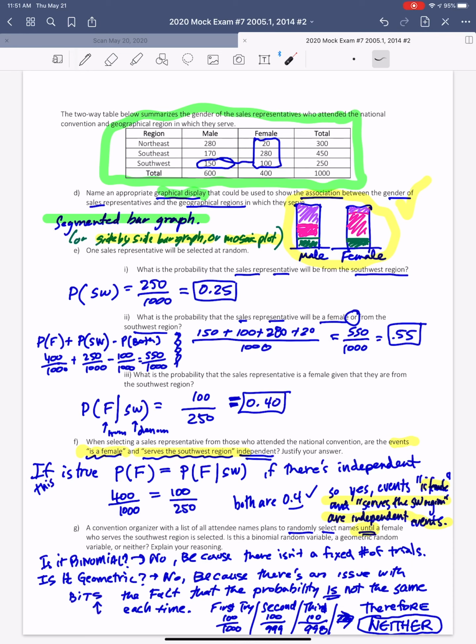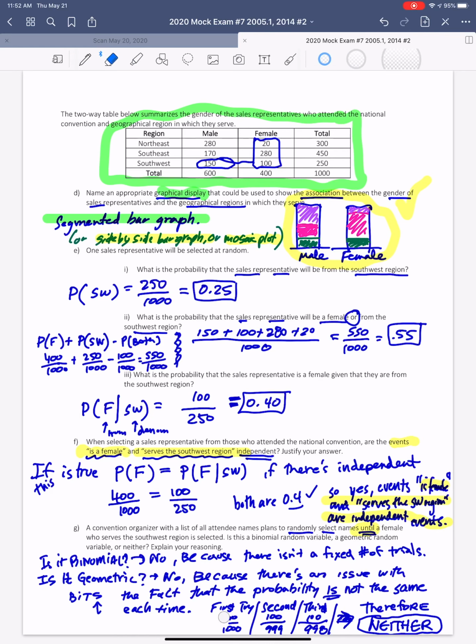The issue here is that the probability is not the same each time. Notice the first time we go to pick from this group, the probability is 100 out of 1,000. Oh, wait, it serves the Southwest.